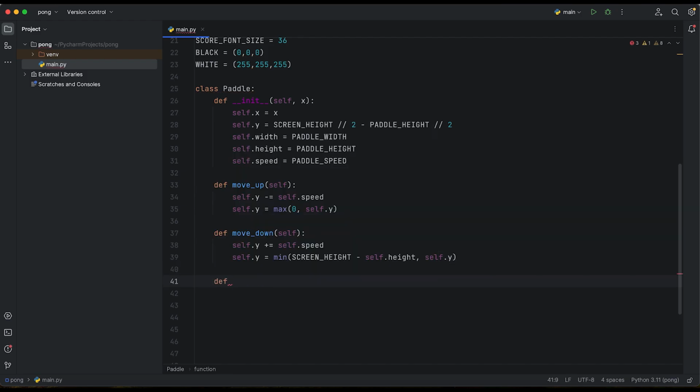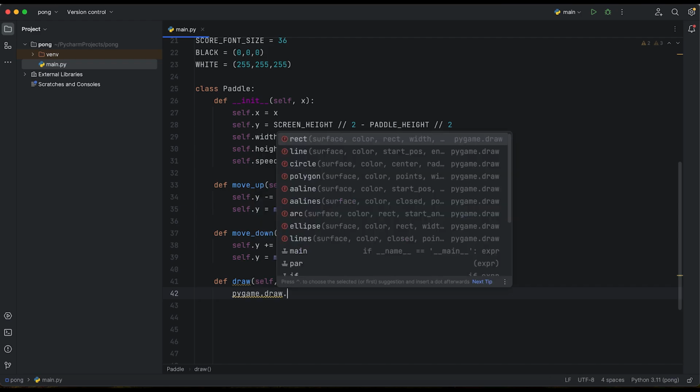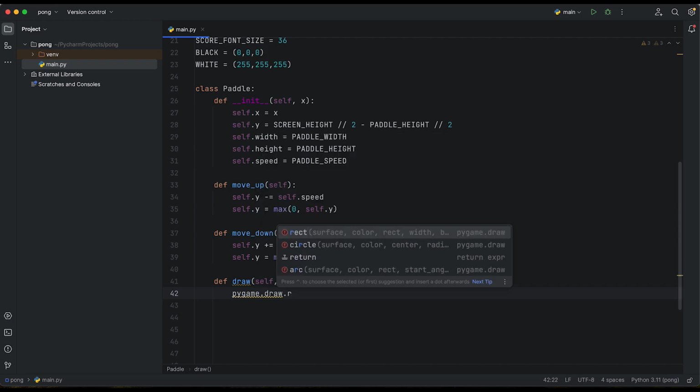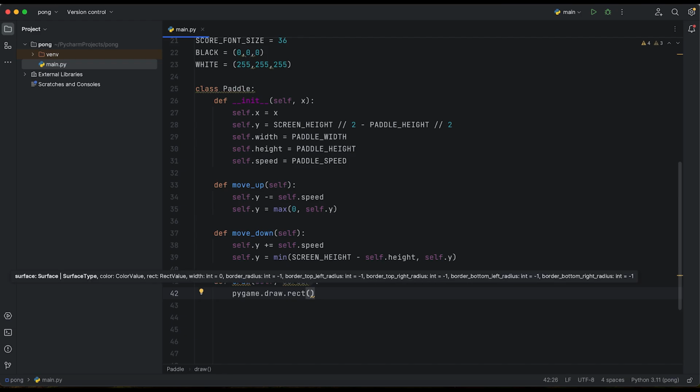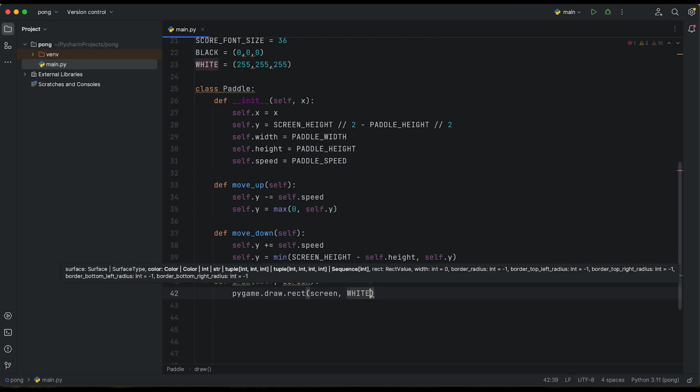So def draw, as I mentioned before, we need self, and the second argument will be screen, that will draw the paddles there. And in Pygame, there we need to go to draw, and it will go into rect. And inside, the screen, then the color of white.